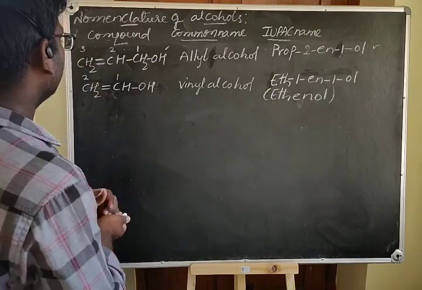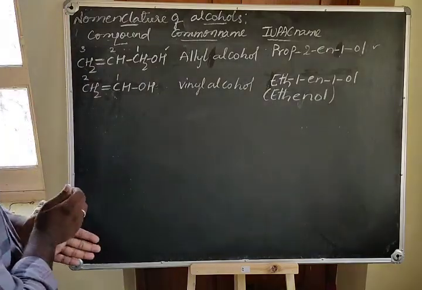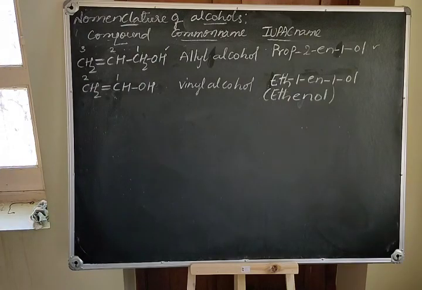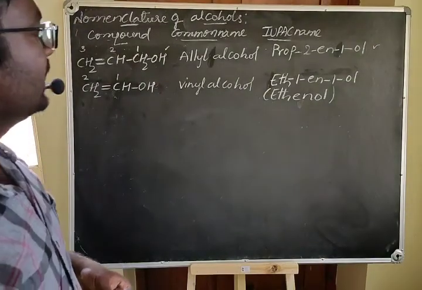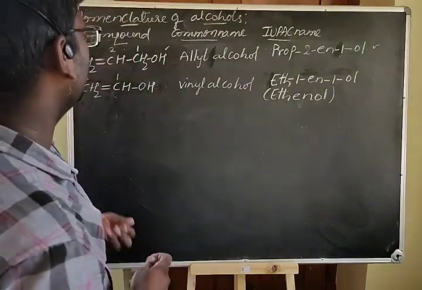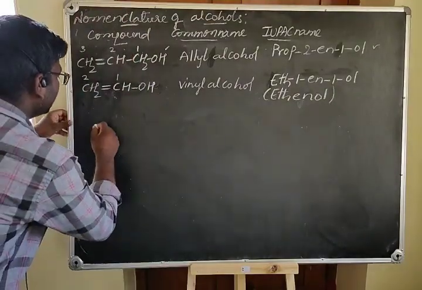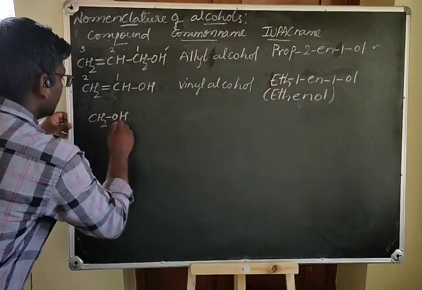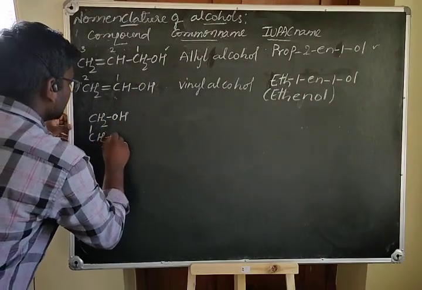Let us consider some other alcohols, the dihydric and trihydric alcohols. First a dihydric alcohol, for example CH2OH-CH2OH.